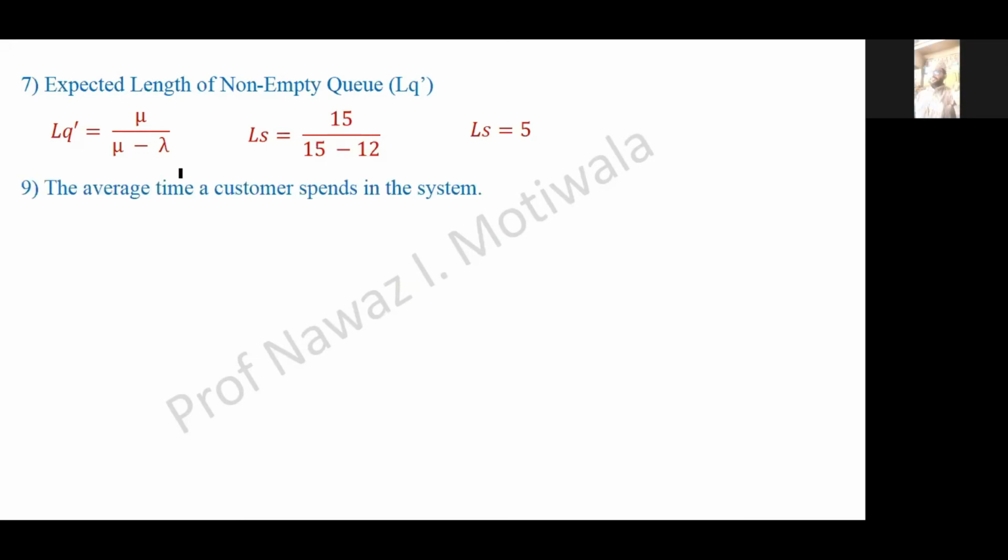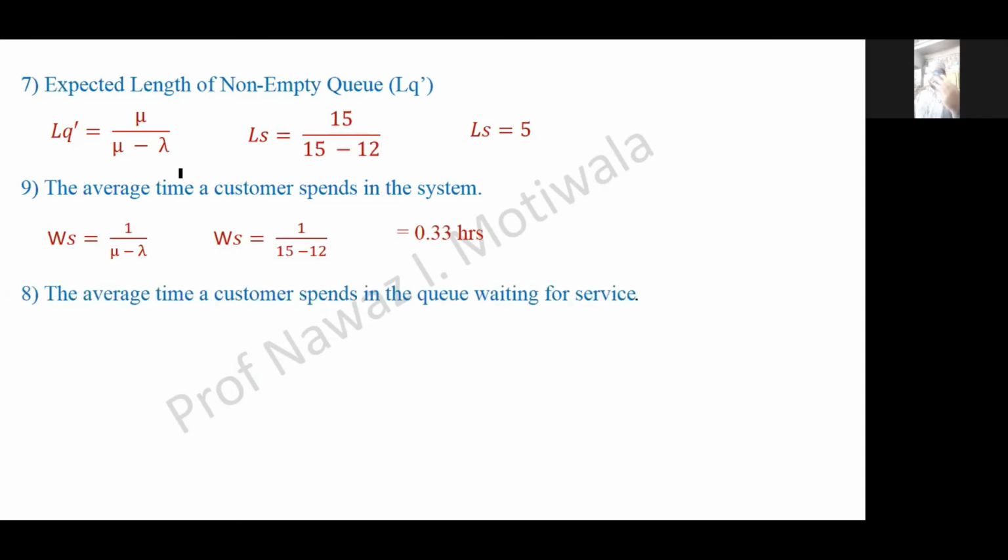Next part was the average time a customer spends in the system. In the system means WS. So again, by putting the values in the relation, I will get the answer as 0.33 hours. You can convert it into minutes if you want. If not, you can keep it as it is also.